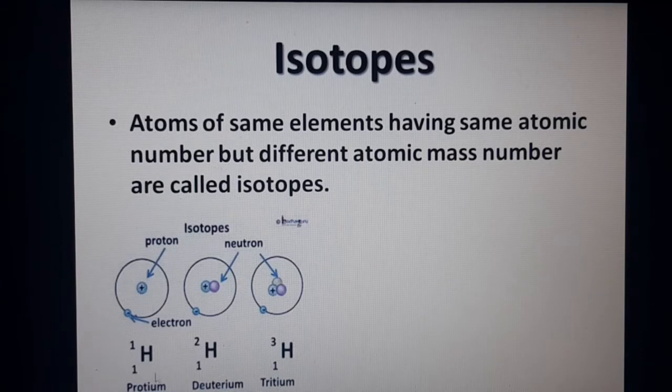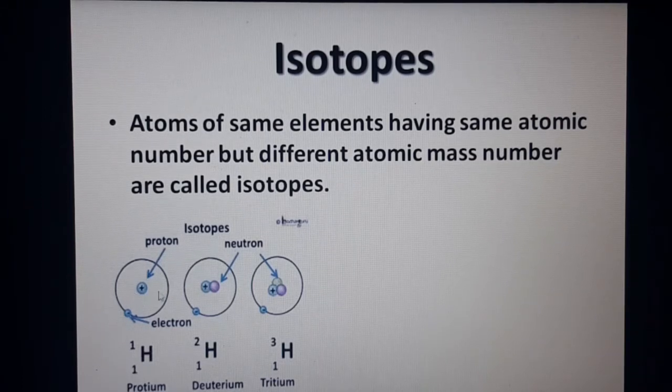At the bottom, the number 1 represents the atomic number, that means the number of protons. But above them, it is represented by 1, 2, and 3. So if you take the first hydrogen atom, it contains 1 proton, so they have written 1 at the bottom.